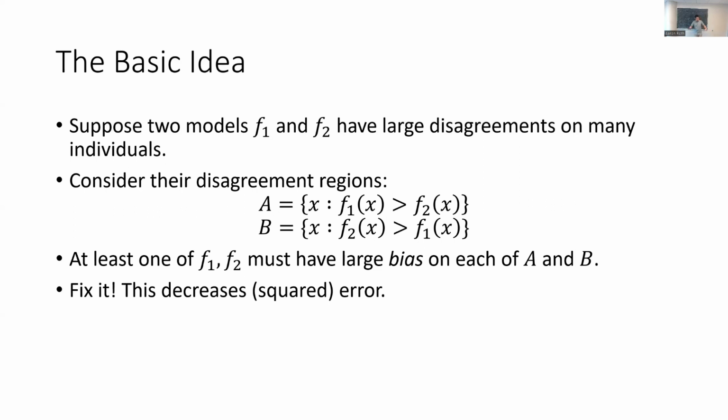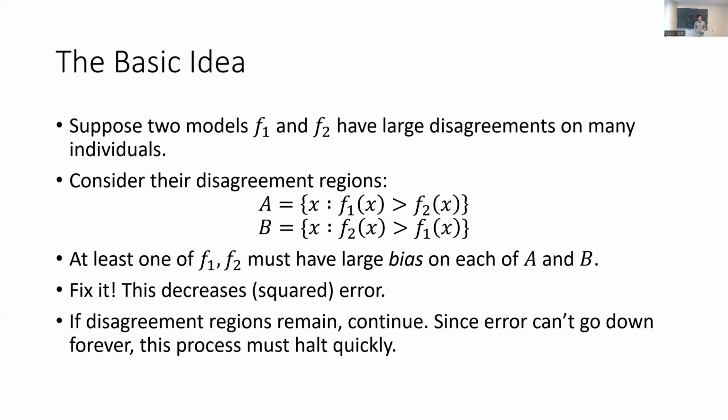And if we discover a region in which a model has large statistical bias, we can fix it. And in fixing it, we've improved the error of the model. We've decreased the error. We've made the model more accurate. Now, everyone should agree that this fix is good, because not only have we made the model more accurate, we have eliminated a region of the model in which its predictions had previously been falsified. Now, maybe our two new models agree almost everywhere, and we've resolved the predictive multiplicity problem. Or maybe they don't, in which case we can repeat this procedure.